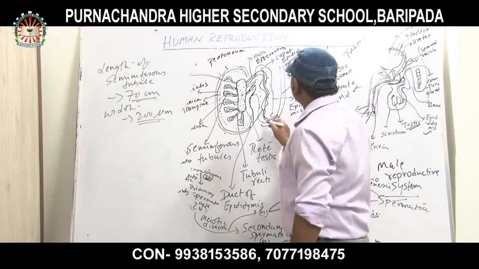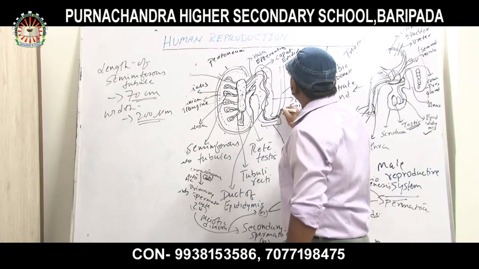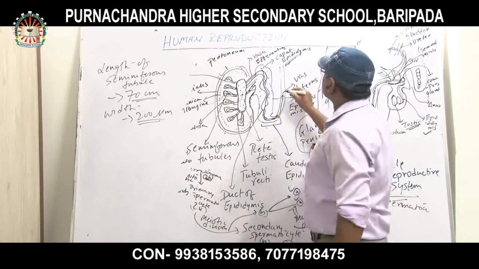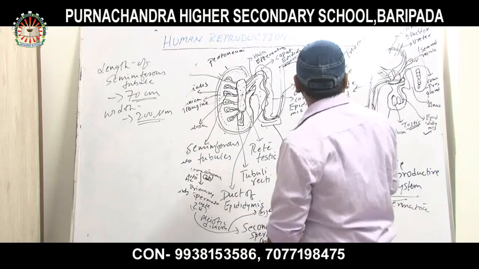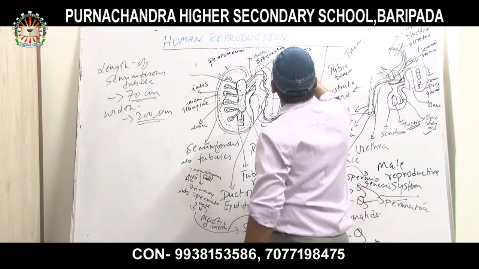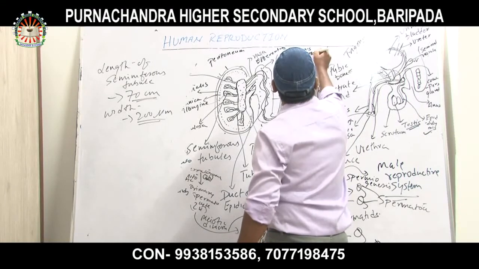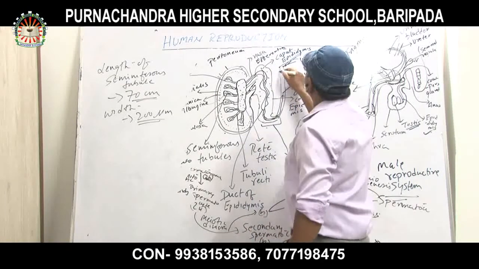From the epididymal duct of the caudal epididymis, it goes towards the vas deferens, which leads to the urethra. Okay? Which leads to the urethra.